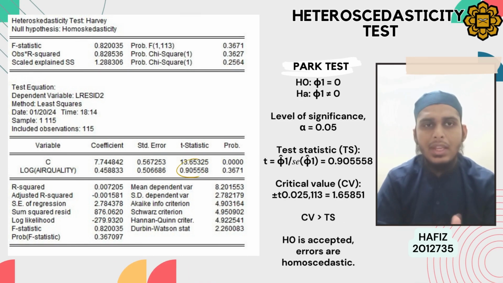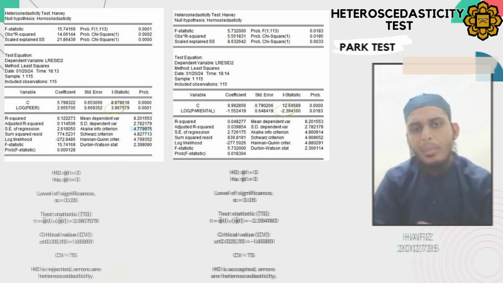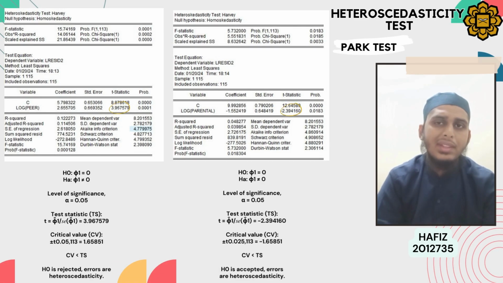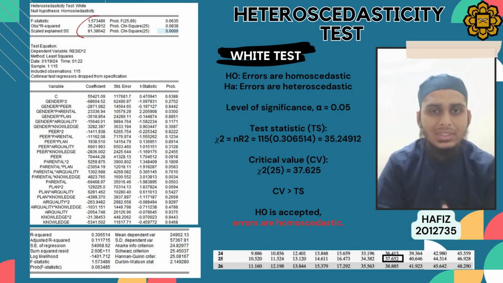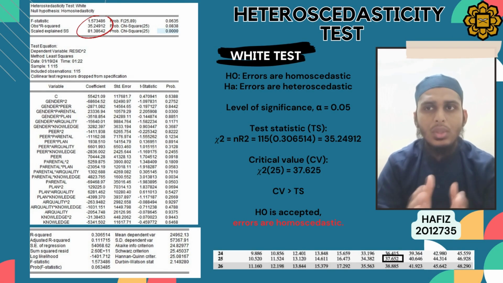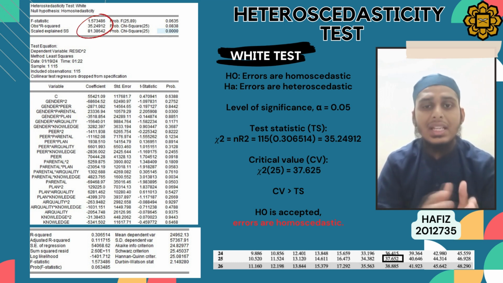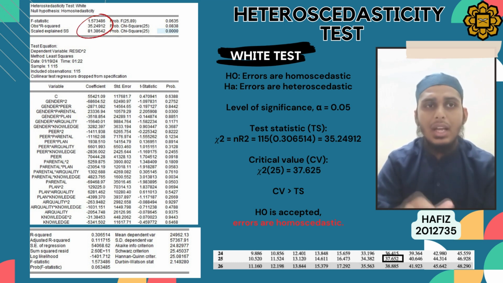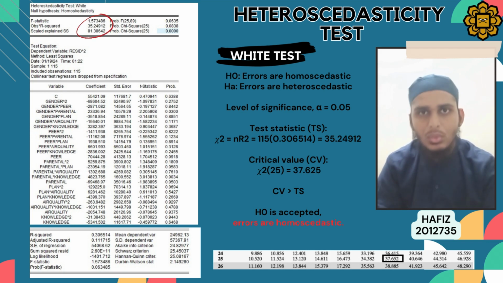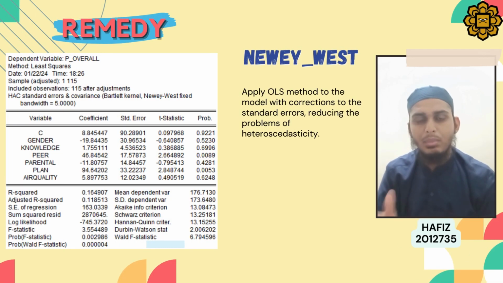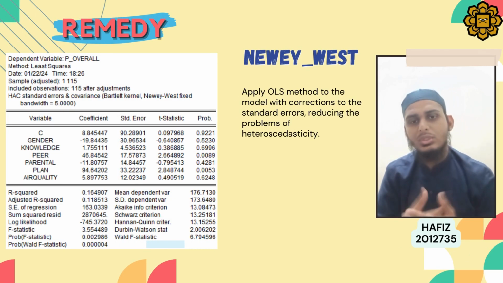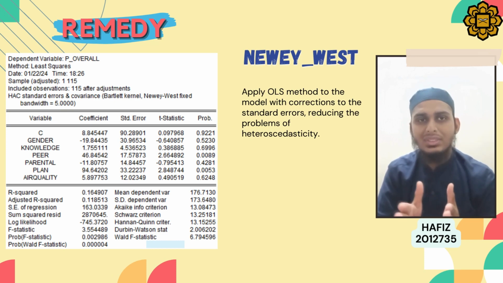Same result for equality, the error is also homoscedastic. However, for parental and peer, we found out that both errors are heteroscedastic, as the critical value is lesser than the test statistic value. The next test for heteroscedasticity is the White test. From EViews, we know that our test statistic value for chi-square is 35.24612 and our critical value at the 0.05 significance level is 37.625. As our critical value is more than the test statistic value, we accept H0 and errors are homoscedastic. As our model has a heteroscedasticity problem for variables peer and parental, we choose to conduct the Newey-West test to reduce our heteroscedasticity problem.